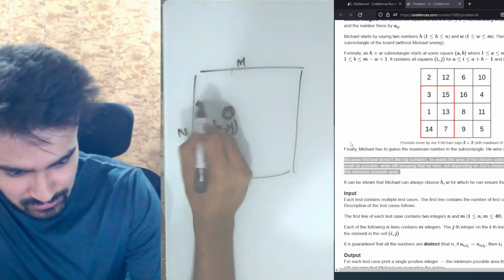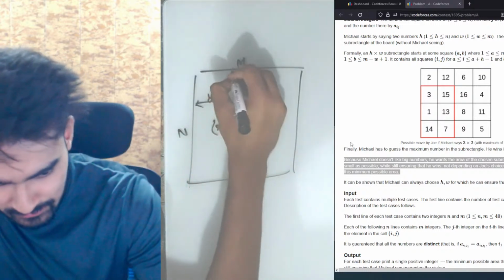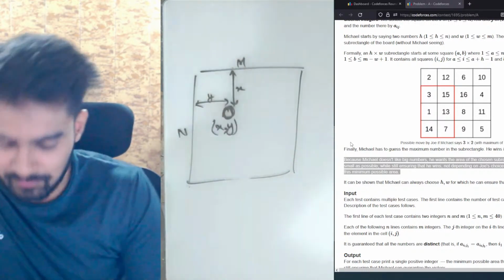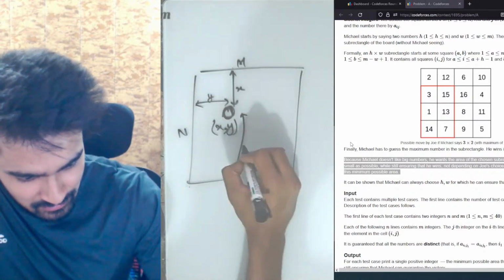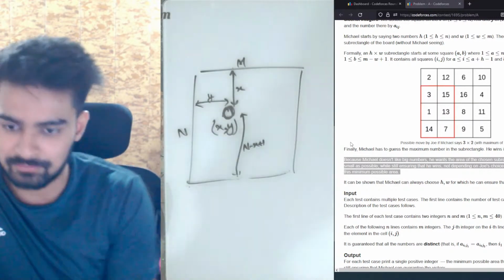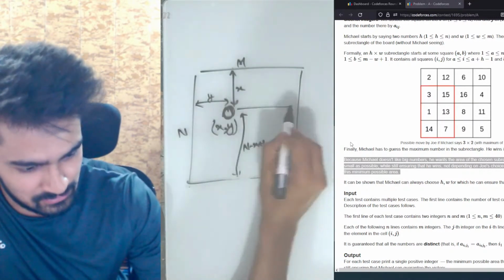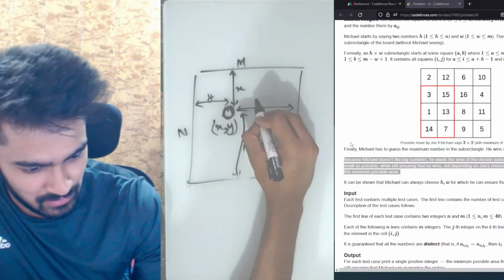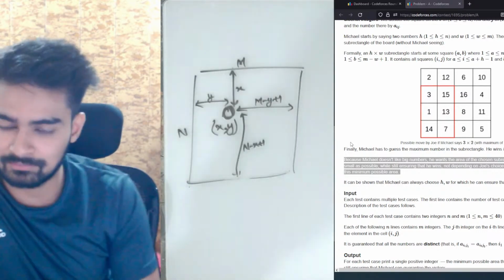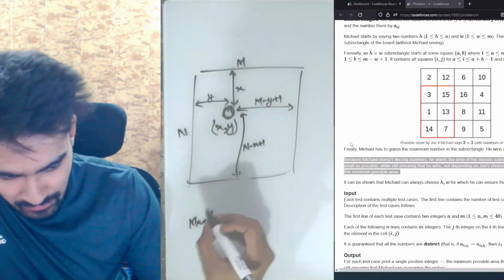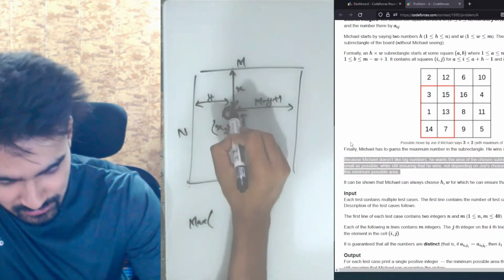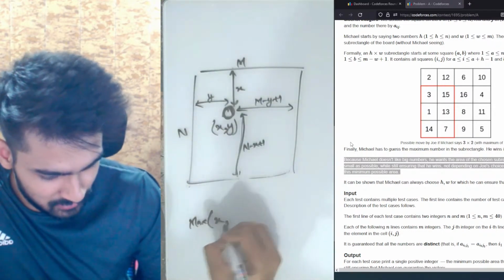So this is essentially y, this is essentially x. If this is x, this is nothing but n minus x plus 1, and this is nothing but m minus y plus 1. So what you want is the maximum of either this or this, which is x comma n